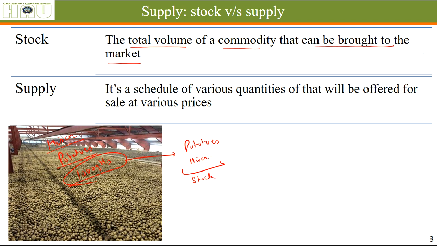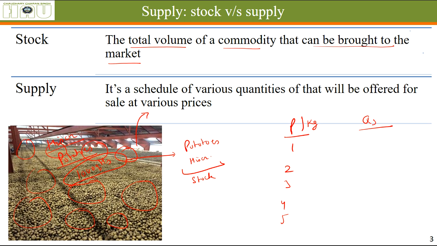But this is not going to happen. He is not going to clear out all his quantity in one go unless there is an emergency. So stock makes something that is called supply. Various quantities, smaller and bigger, are going to be offered for sale at different prices. Let's say the price in the market is 1, 2, 3, 4, 5, rising in this manner, price per kg of potato.